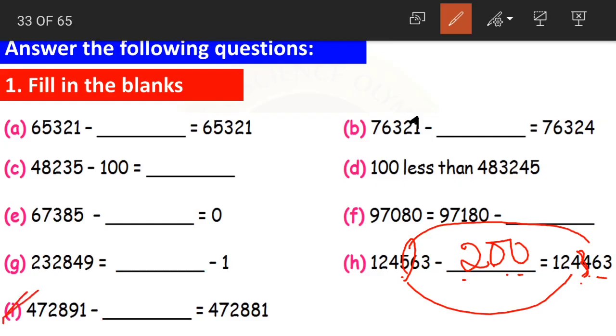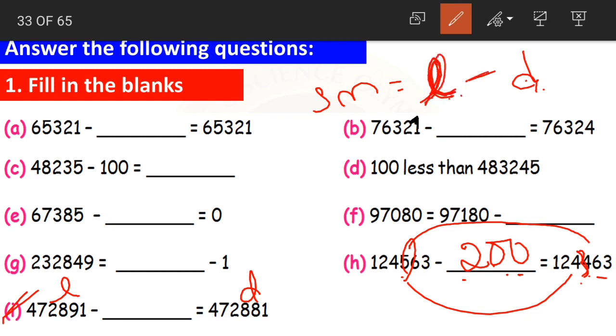Now the last question I. 4,72,891 minus dash is equal to 4,72,881. Now again, if we observe, there are two methods of solving it. We have the larger number and difference. We can find out the smaller number by subtracting the difference from the larger number. Remember I said how to remember? We always subtract from the larger number. Yes.